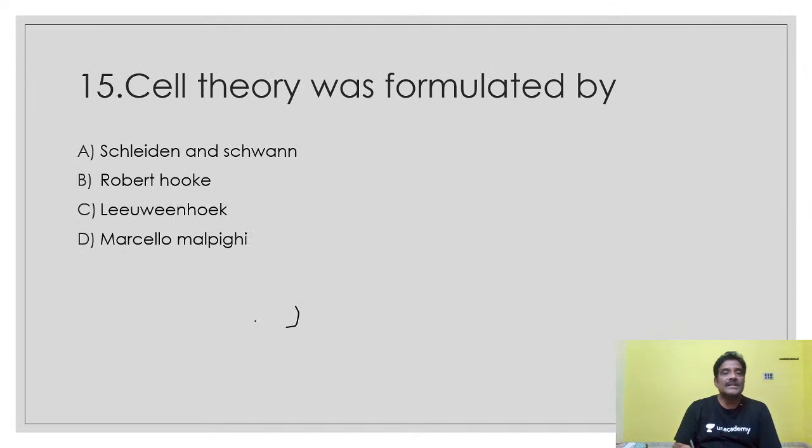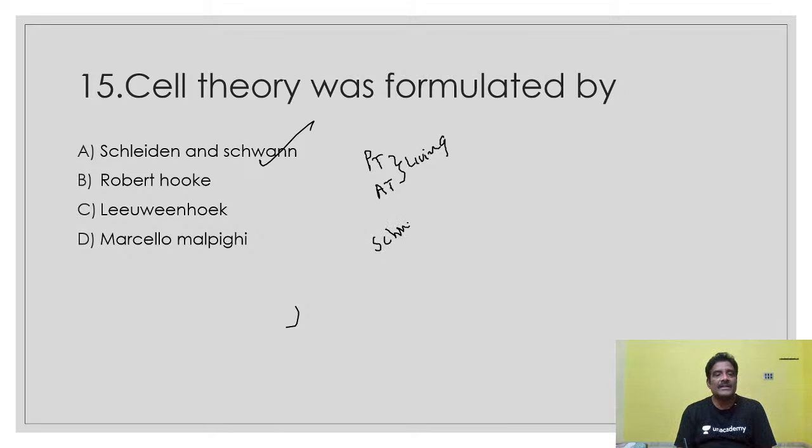Next, cell theory was formulated by whom? This is a direct question, easily you can attempt the answer. Schleiden and Schwann. According to Schleiden and Schwann, plant tissues and animal tissues are made up of living cells. This is the cell theory. One more important point about Schwann: he observed the cell membrane and cell wall also.